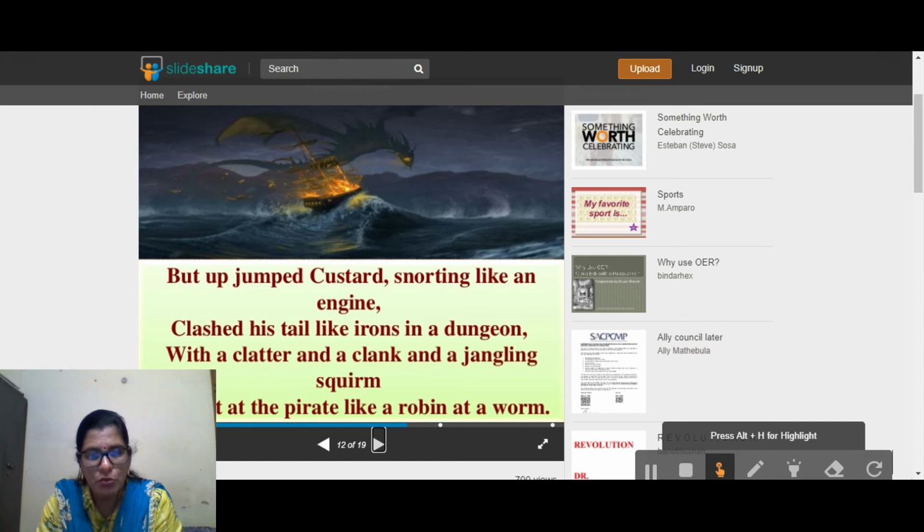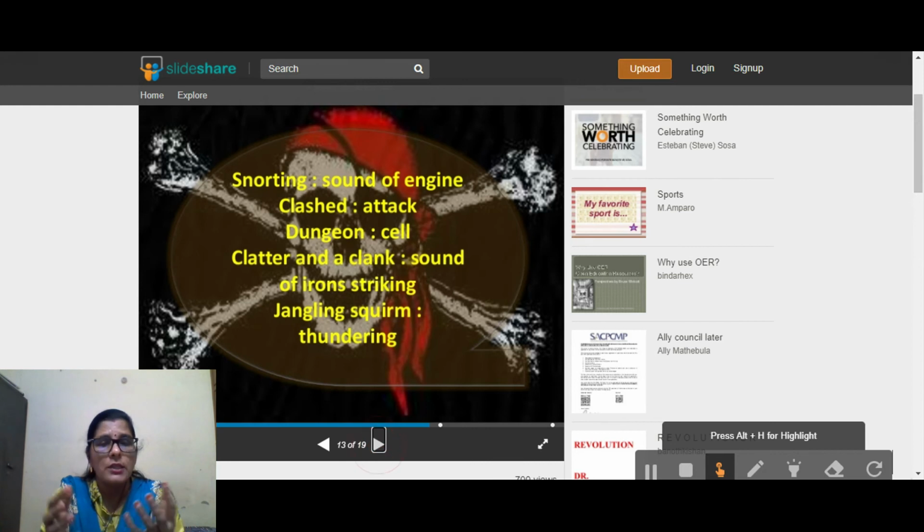What does it refer to? These are all onomatopoeic sounds. He went at the pirate like a robin at a worm, attacked the pirate like a robin, the bird, attacks a worm. In the same way Custard attacked the pirate. Snorting is the sound of an engine, clashed means attacked, dungeon cell, clatter and clank are the sound of iron striking, jangling squirm.